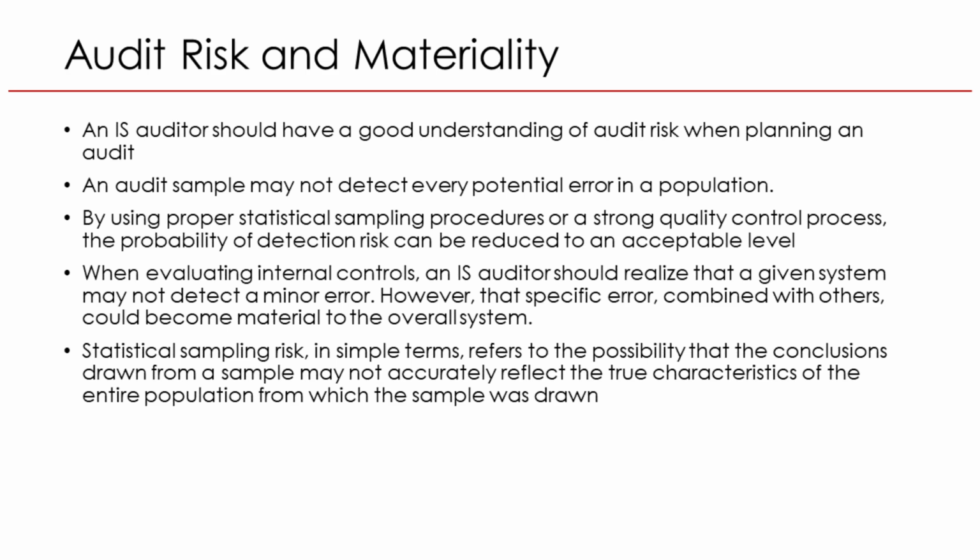For example, during a bank audit, the auditor may review a sample of loan transactions to verify compliance with approval policies. If only compliant transactions appear in the sample, it might suggest strong controls. However, there could still be untested loans processed outside policy that remain undetected, creating sampling risk.